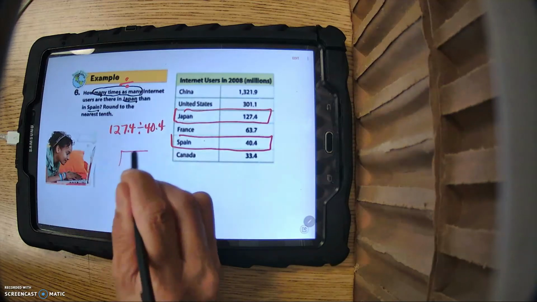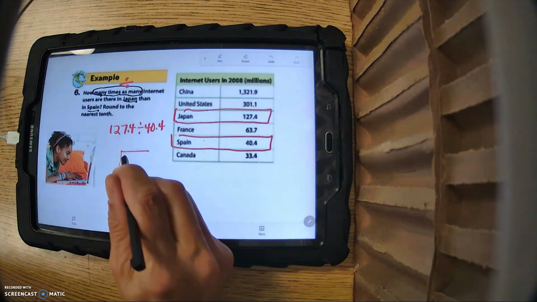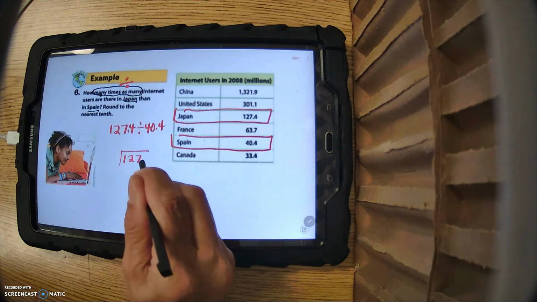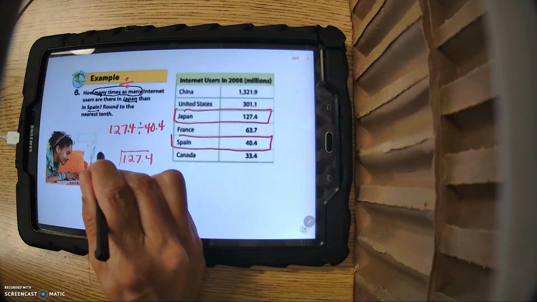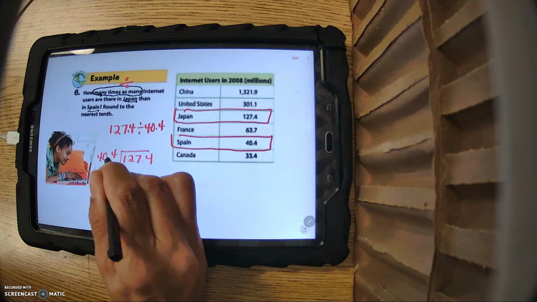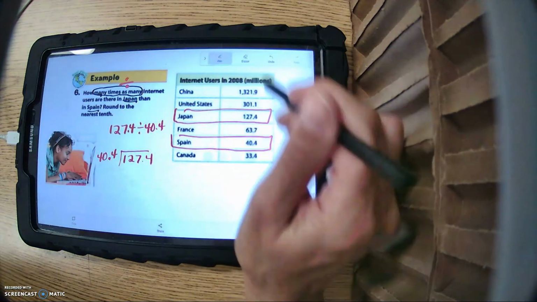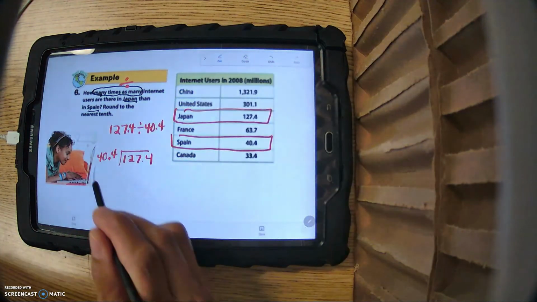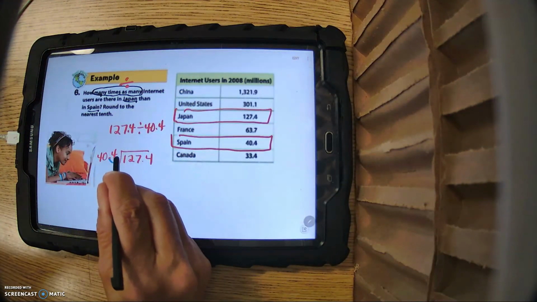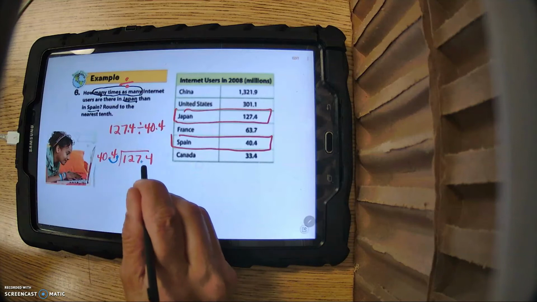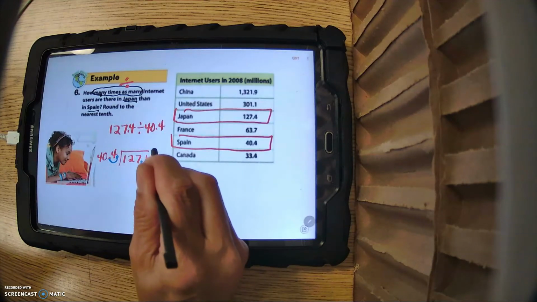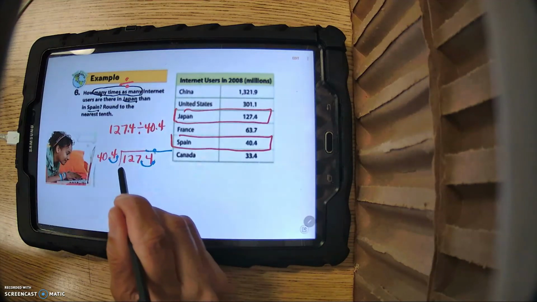And you can see the book does this. I shouldn't run out of time, so we should be able to go through this. Hopefully I don't run out of room. All right, 40 and 4/10. All right, so I'm going to use some color so you can see it a little bit better. Maybe use this color blue. It looks nice. All right, so I'm going to move this over once because I need to make it a whole number. Move this over once. Then bring up the decimal point, and this is where I'm going to divide.